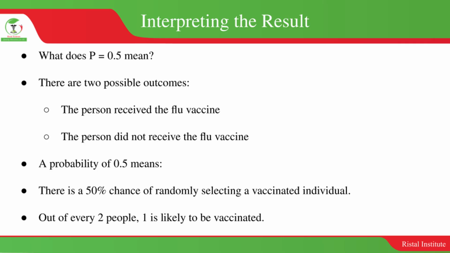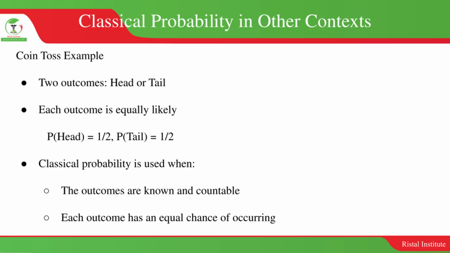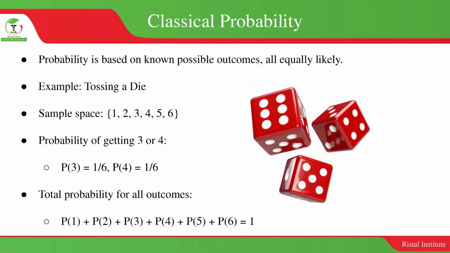So the probability is 0.5. Meaning, out of every two people, one person has received and the other has not. That is what classical probability is looking at. The probability of getting a head and a tail are equal, because there are only two outcomes. So this is an explanation of classical probability.